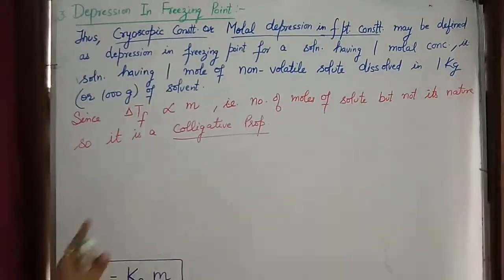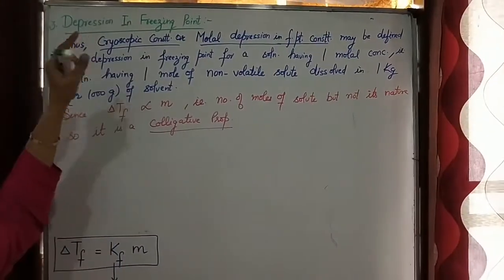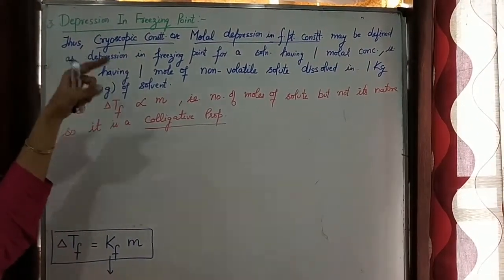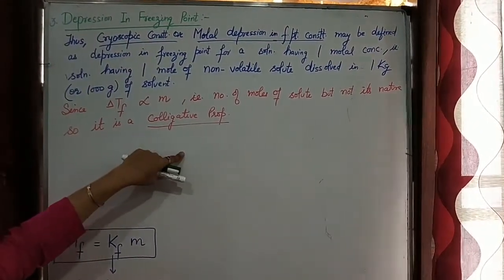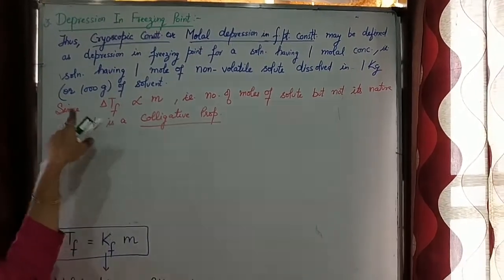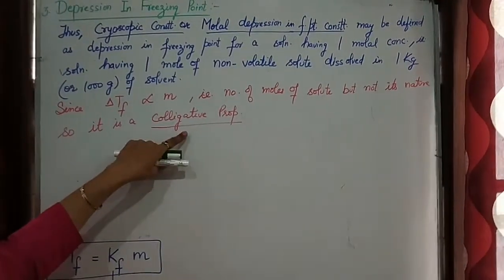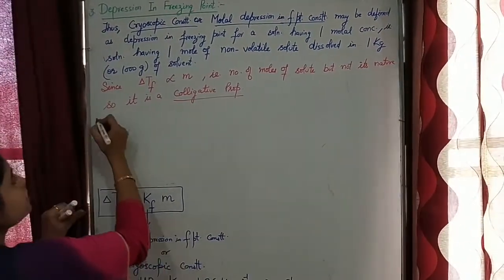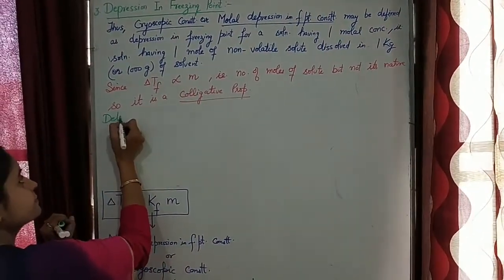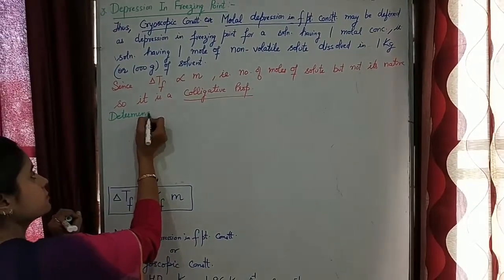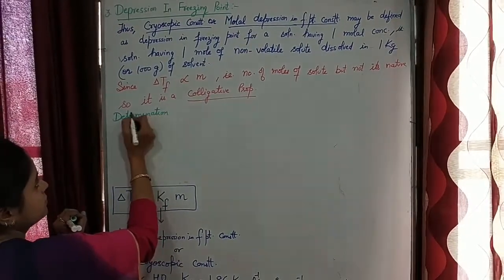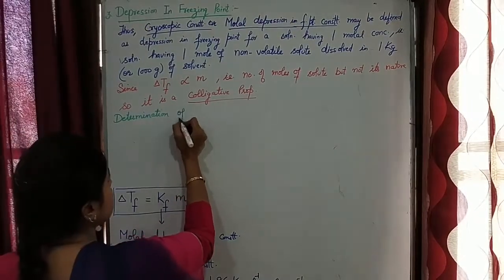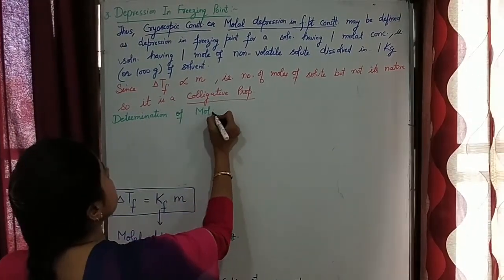So this is our second point. Firstly, we define depression in freezing point, then we find its mathematical expression, then we give the reason why it is known as a colligative property, and the last one is determination of molecular mass from this property.